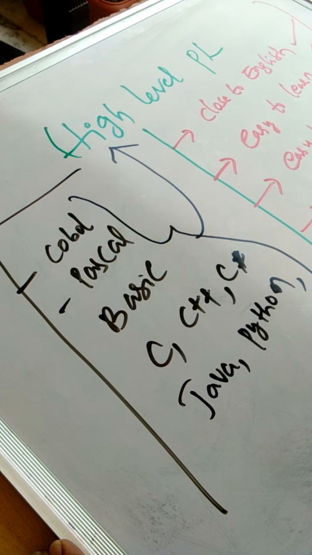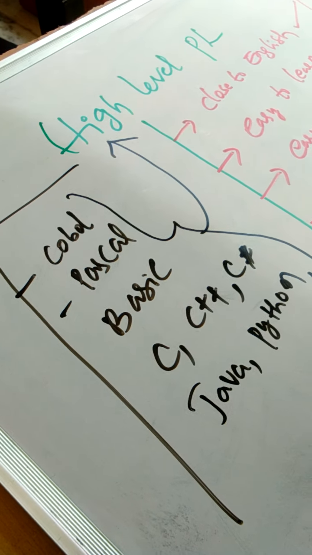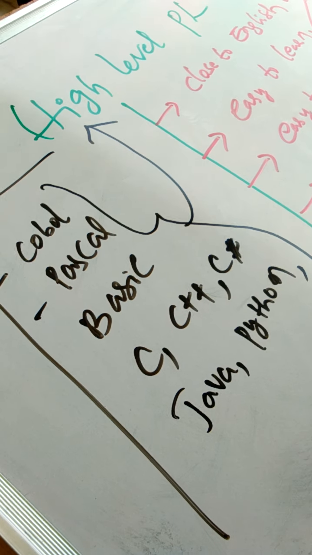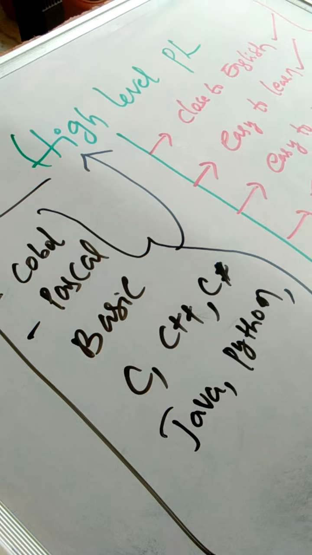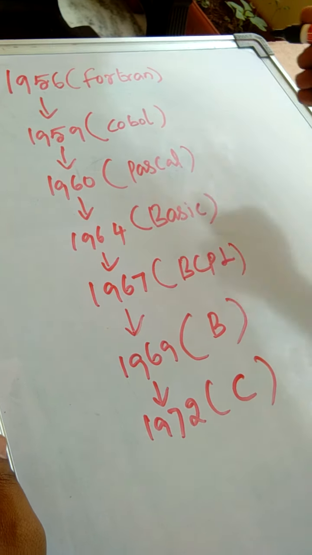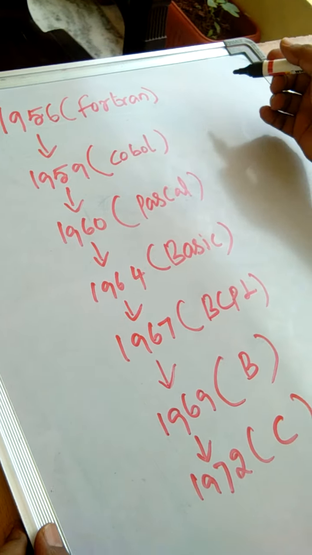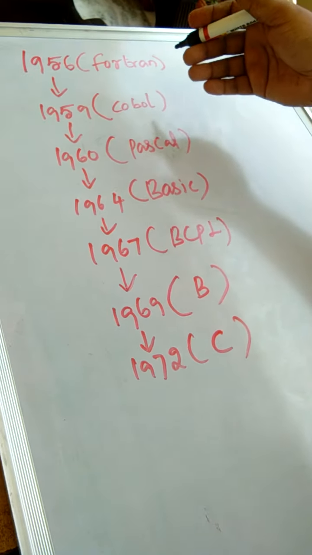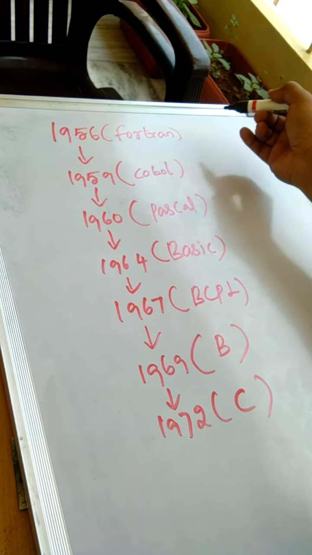Now we will see the evolution of the various high level programming languages that have taken place in the history of computer science and engineering. Okay, let us see the evolution of various programming languages. These are all high level programming languages.